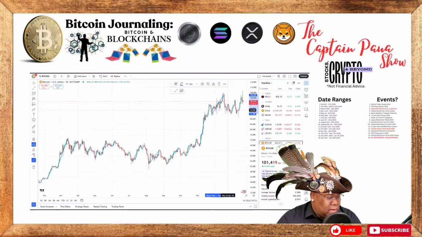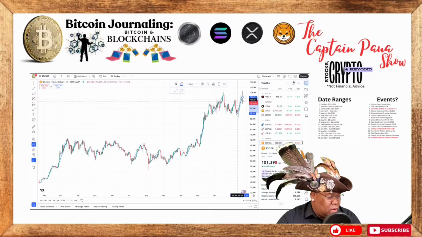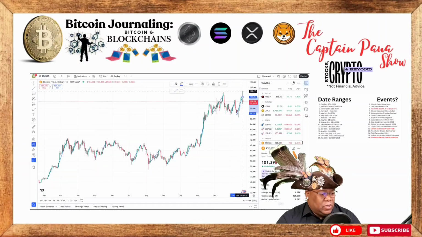And then also as we got closer and closer to the inauguration, we can see there were some really good swing low and swing high events, and ultimately going to a peak of 109K and then slowly steadying down as far as the BTC to USD range here.